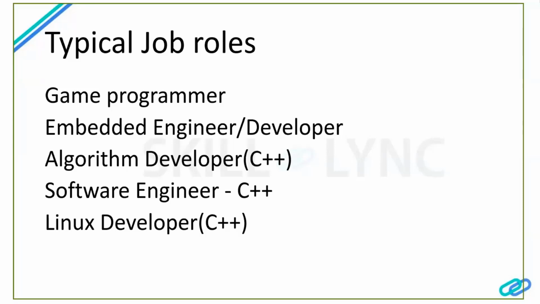Then algorithm developers, like we have seen earlier, right? Most of the complex AI algorithms have been built through C++. So what are their roles? Wherever signal processing is needed or wherever mathematical modeling is needed, they can be achieved through complex algorithms. So they need the help of C++. So the C++ developer has to play the main role in these areas.